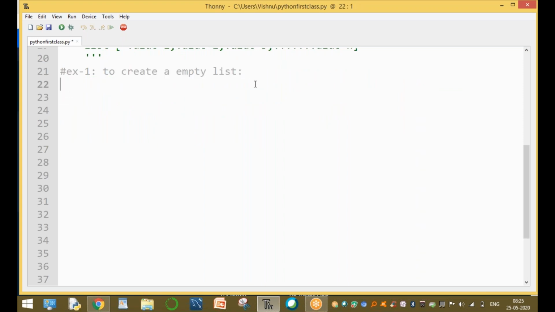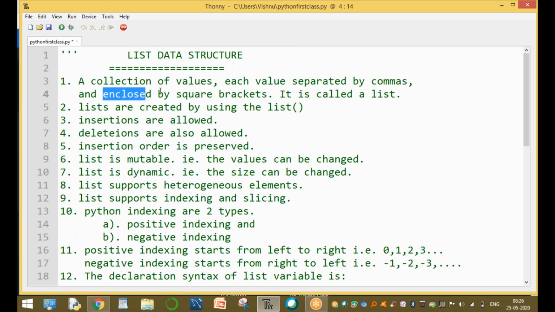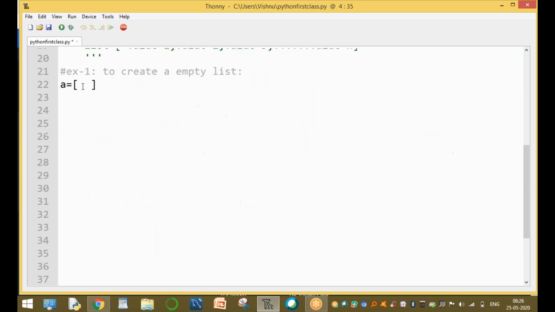Now, create the empty list. How to create an empty list? For example, I will declare one variable, a equal to. A is a variable. How to create an empty list, sir? The empty list is created by using the empty square bracket. Please observe the first point: enclosed by the square bracket. That means an empty list is created by the empty square bracket only.